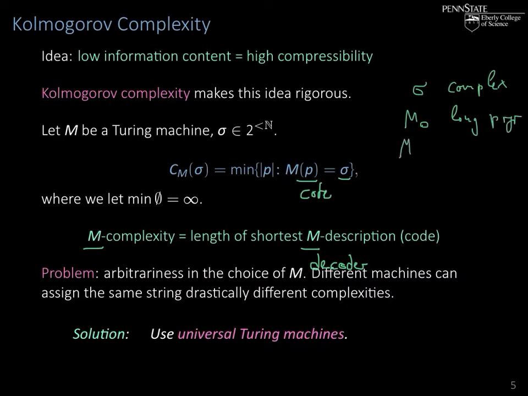But there's another Turing machine M which has sigma in the memory, so it essentially has sigma burned in. To produce sigma, it just needs to look it up in the memory and output what it has in the memory, and hence it has a very short program for sigma. So in this sense, these two Turing machines assign sigma drastically different complexities.